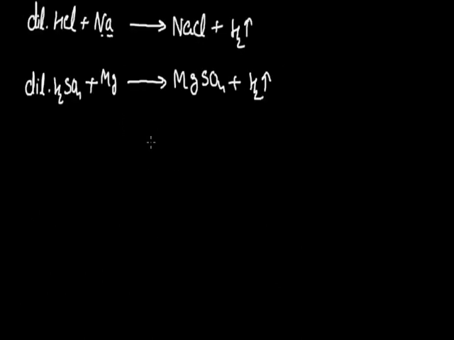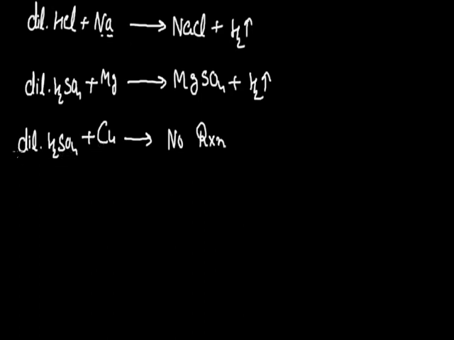A less reactive metal will not show this kind of displacement. For example, if I take copper, which is less reactive than hydrogen, and react it with dilute sulfuric acid, no reaction occurs because copper, being less reactive than hydrogen, cannot displace hydrogen from its compound.